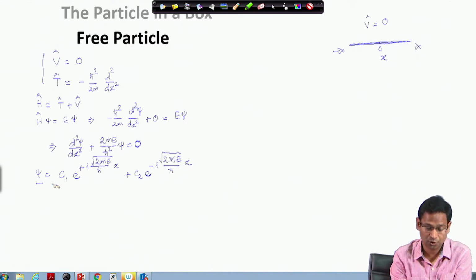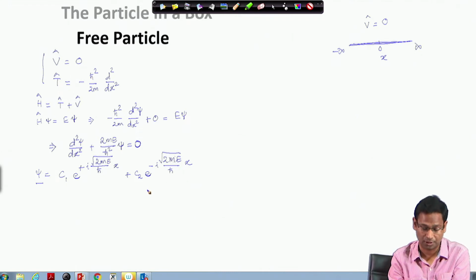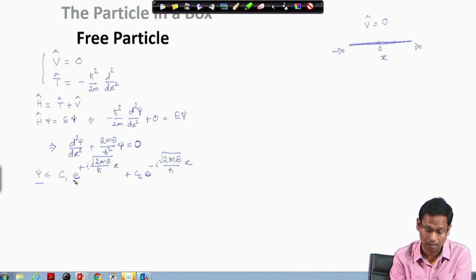So, the general solution of this function is shown here. I have one exponential function with plus exponent, another with minus exponent. Now, this is the general solution.